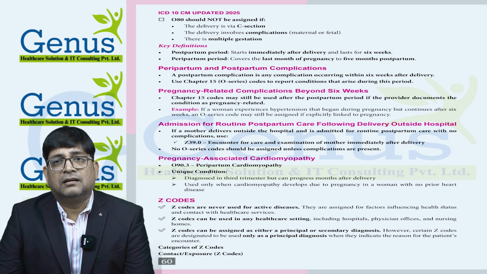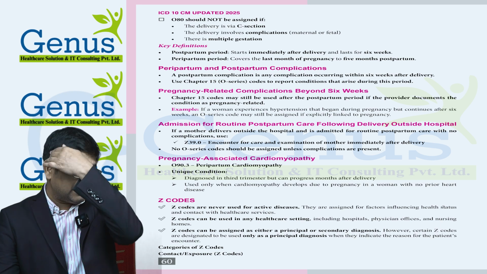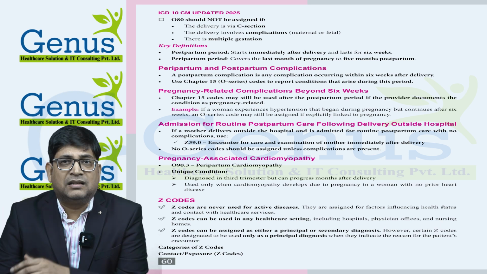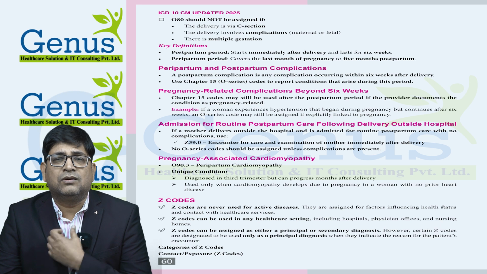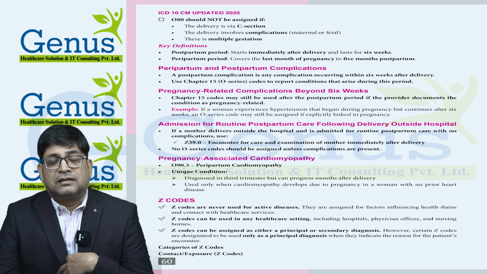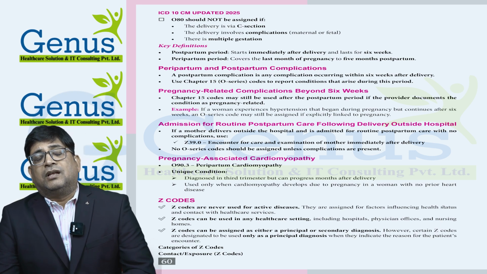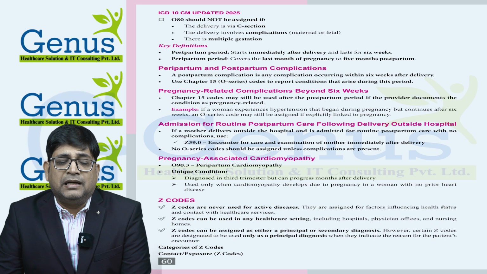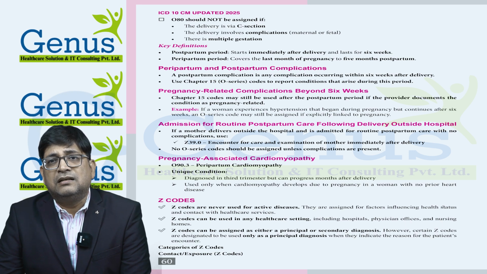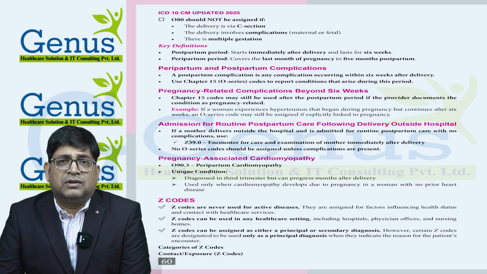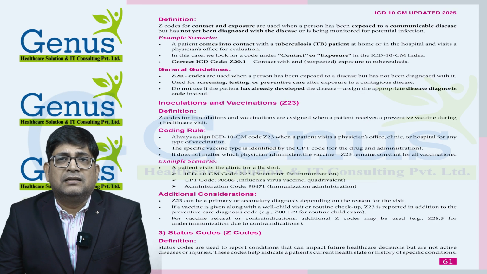Another thing is Z codes can be used as either principal diagnosis or secondary diagnosis. It is based on the situation whether a Z code needs to be used as principal diagnosis or secondary diagnosis. Some Z codes are used as principal diagnosis only, and others are only used as secondary diagnosis. So there are multiple categories of Z codes. The first category is contact or exposure.